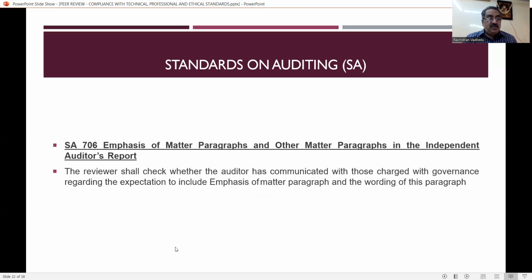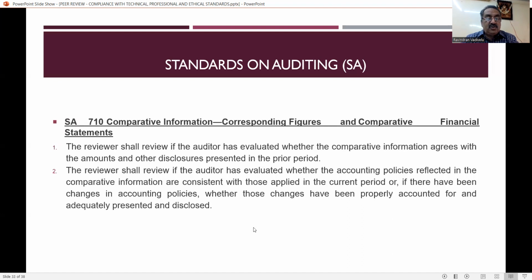SA 706 covers emphasis of matter paragraphs and other matter paragraphs in the independent auditor's report. That is, the reviewer shall check whether the auditor has communicated with those charged with governance regarding the expected inclusion of an emphasis of matter paragraph and the wording of this paragraph. That is with reference to SA 706.